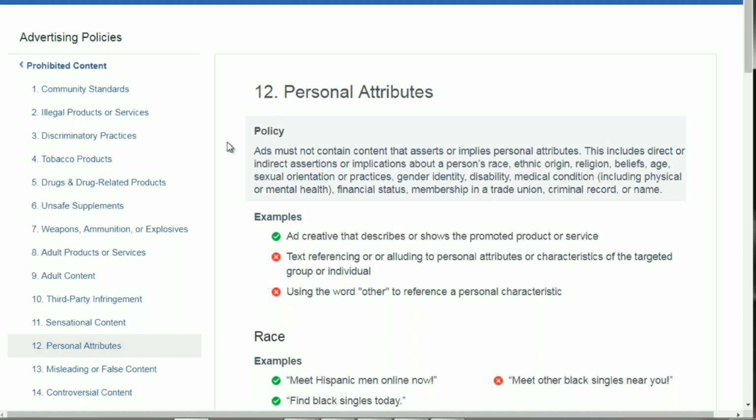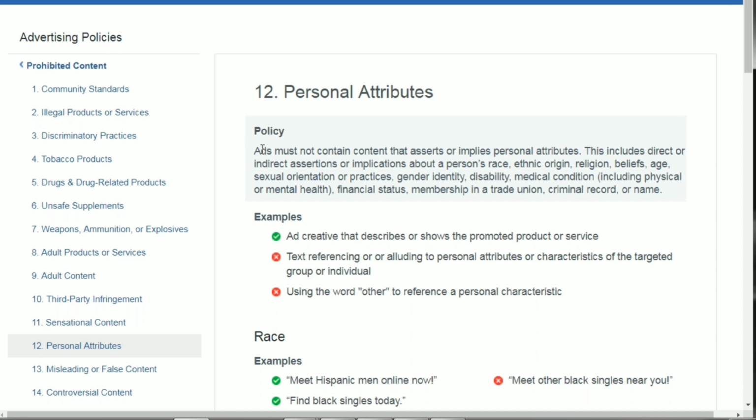So you want to be as indirect as possible. Because Facebook is so powerful in the sense that you can target people of a specific race, education, gender, age, interest, and all of that, you have to be careful.